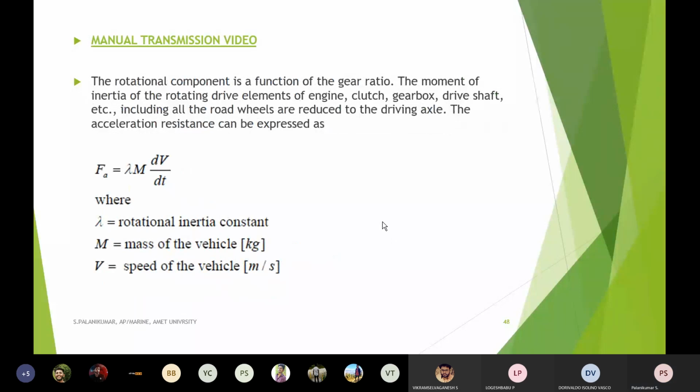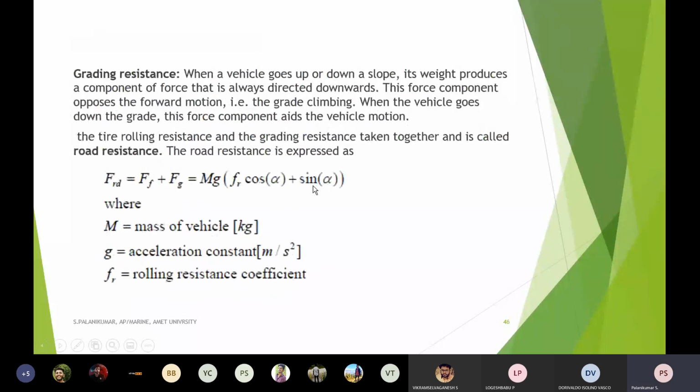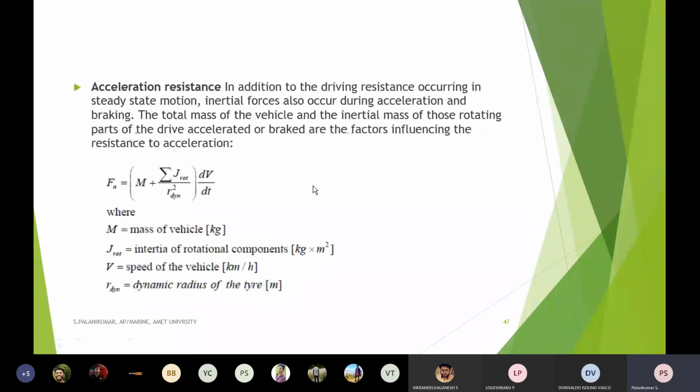In addition to that, this acceleration force, the rotational component, is a function of the gear ratio. Whenever I am doing acceleration in an internal combustion engine vehicle, completely IC engine vehicles, we are changing the gears also. That is completely eliminated in the electrical vehicle, but we are now studying the conventional vehicle mechanism.